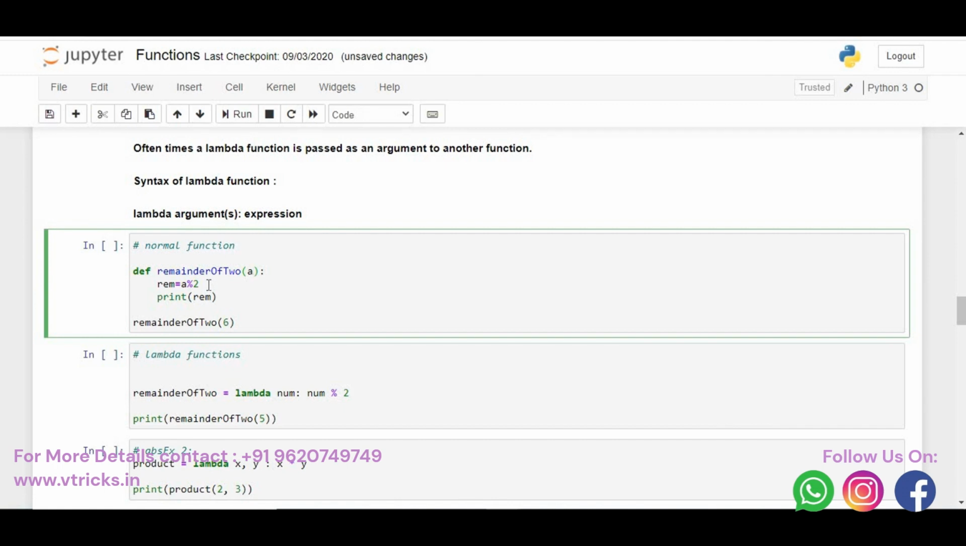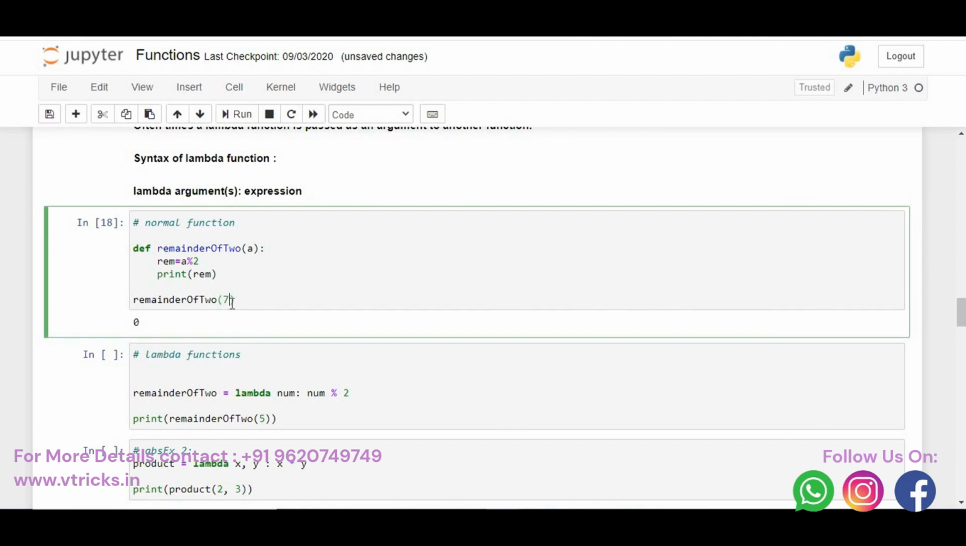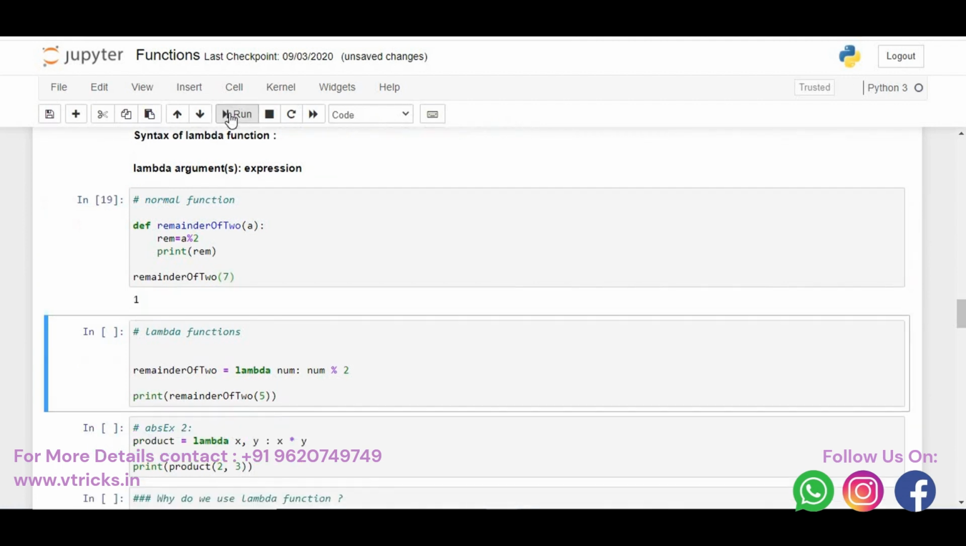This remainder of 2 is my function name. So I say def remainder of 2, I'm accepting the parameter by name a, so I say a mod 2, then I put it back in rem. Then I say print rem. So I just run this code. It says the remainder is 0 because I'm passing 6. If I pass 7, you must get the remainder as 1. That also makes sense.